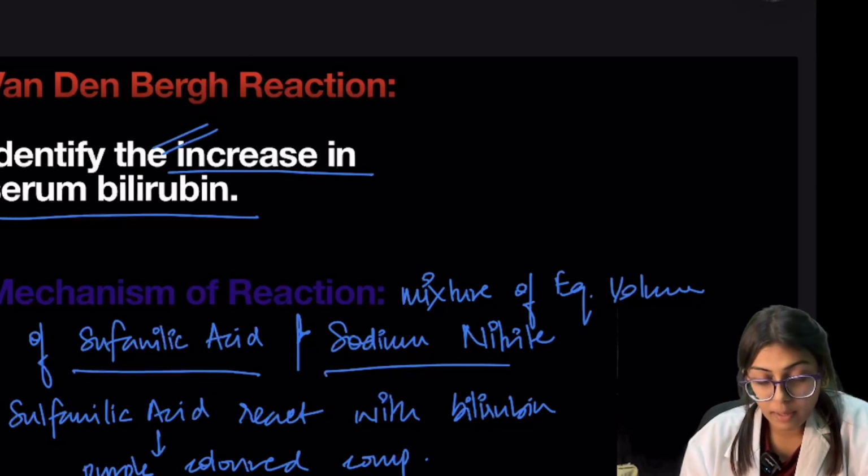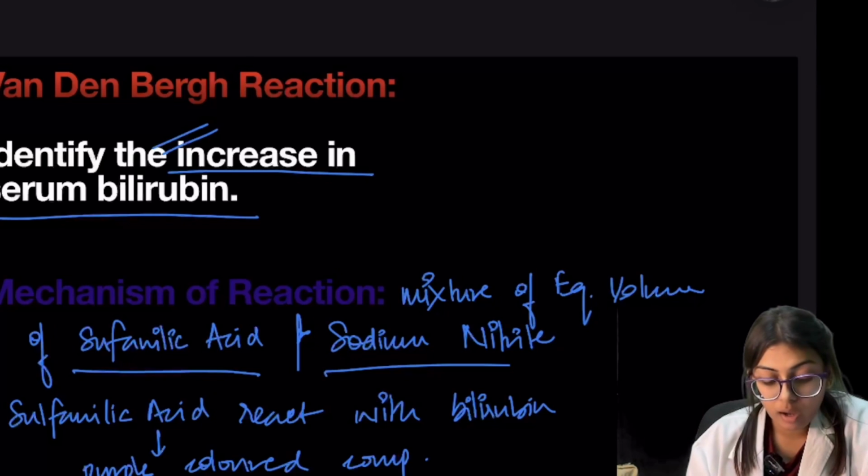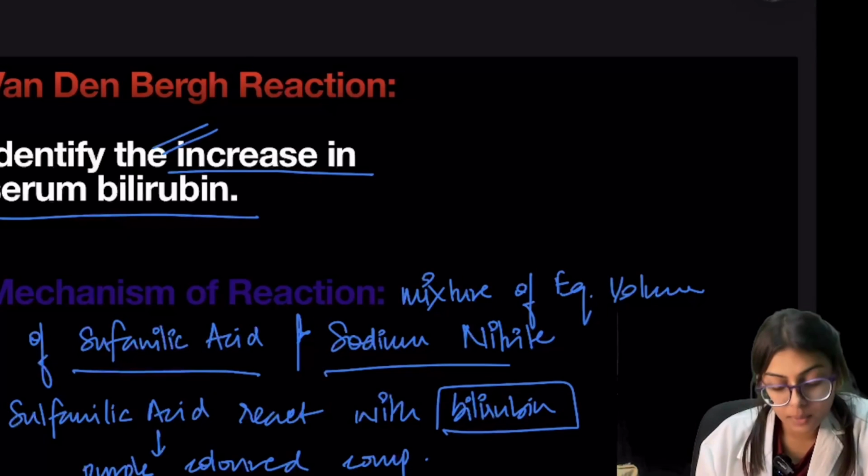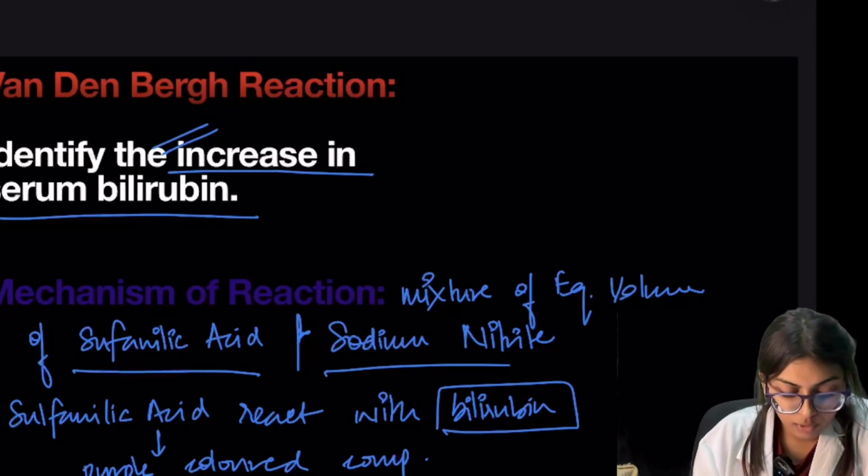So this is the mechanism of the reaction, how the Van den Bergh reaction takes place. Sulfanilic acid reacts with bilirubin and forms a purple colored compound which is known as azobilirubin.